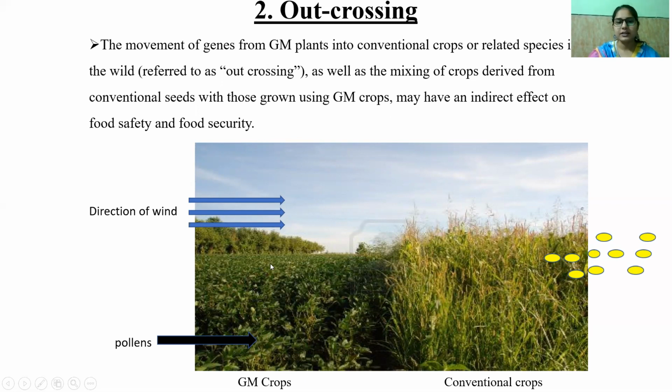For example, if there is a GM crop and a conventional crop, and the wind blows towards the conventional crop, the pollen grains will move from the GM crop to the conventional crop, and it may produce a product which may be harmful to human beings. It is a big question on food safety and food security. Okay, so there may be an indirect effect on this. This is known as outcrossing, and there are no studies on the effects on the human body.